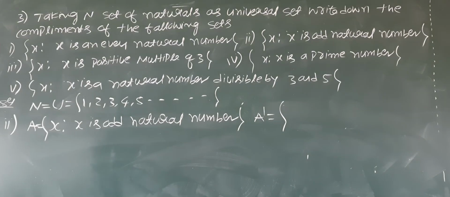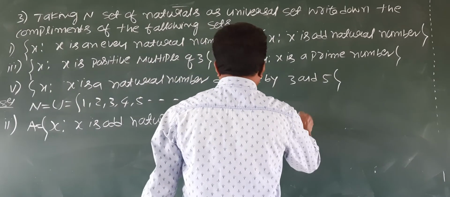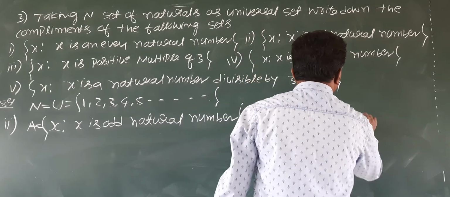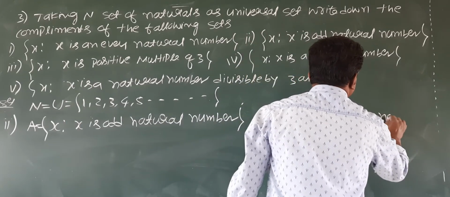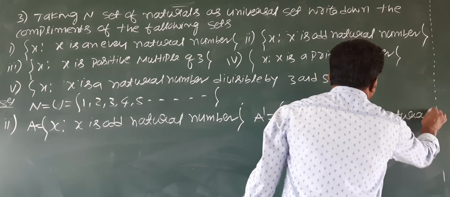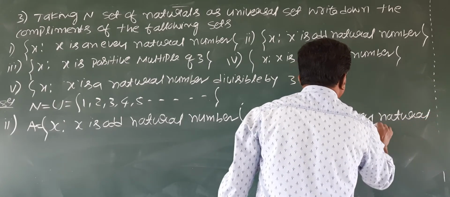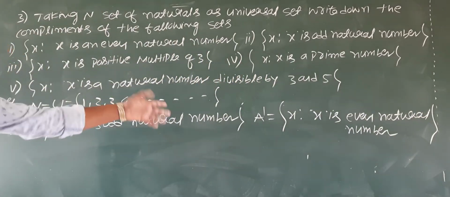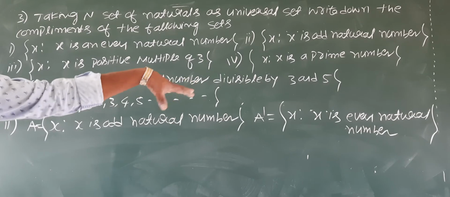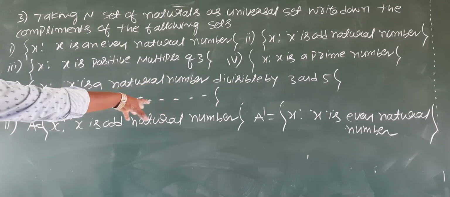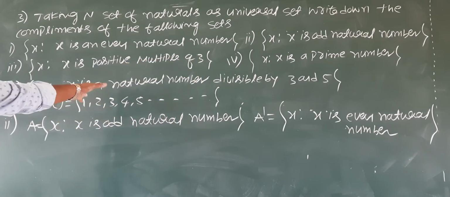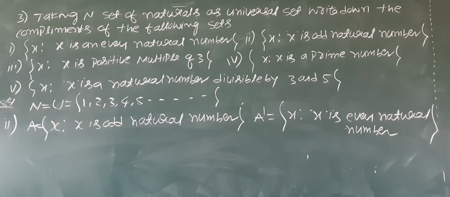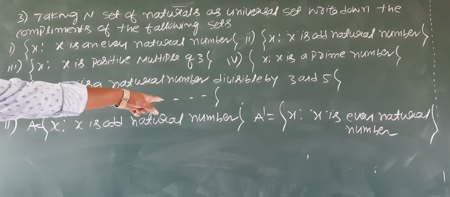Even natural number: x such that x is an even natural number. Or you write it in numbers; you can write your answer in any form, either set builder form or listing form, that is roster form. Roster means listing; set builder means rule.